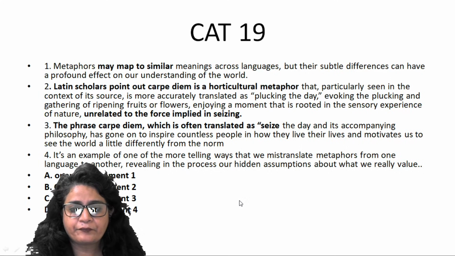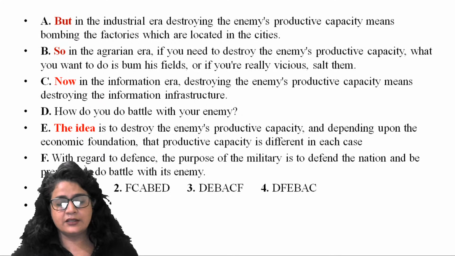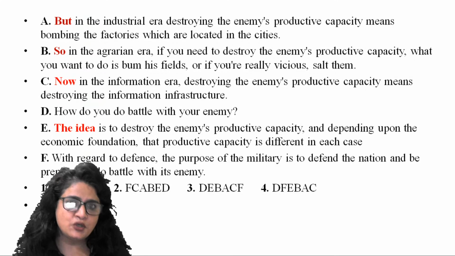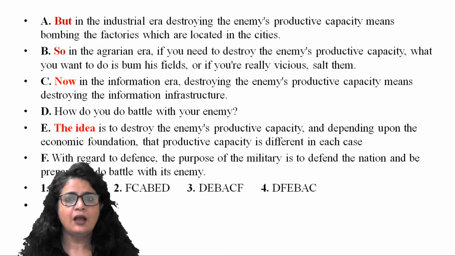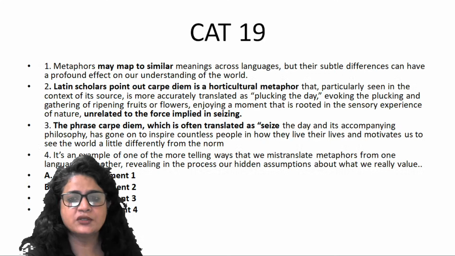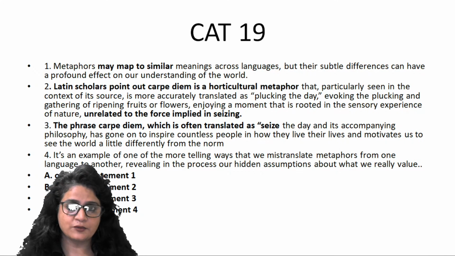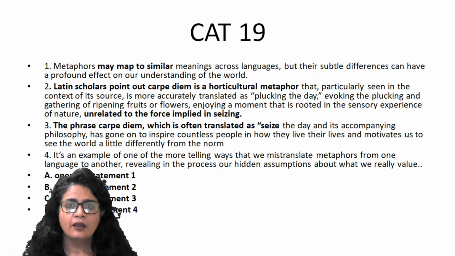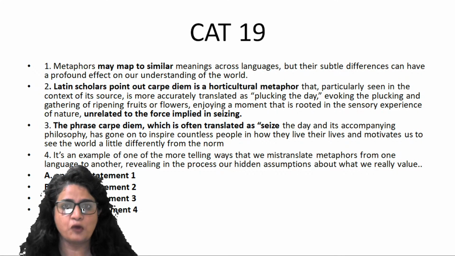So I hope we are clear with this understanding that the rules, strategies and tips that we use to solve questions followed by options are going to be the same for questions which are not followed by any option, like the CAT 18 question and CAT 19 question. Now it's a very useful tip that you assume there are 4 options.